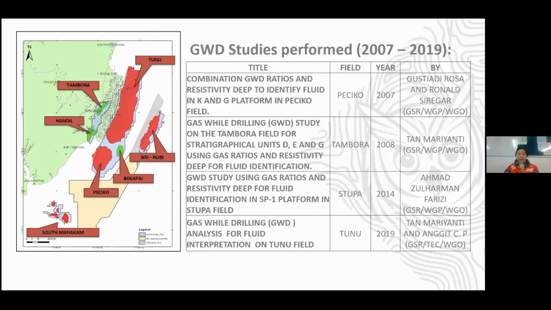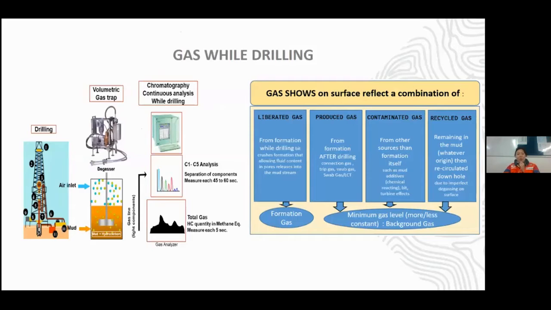What is gas while drilling? Gas while drilling is gas we obtain from the drilling operation. It consists of 4 types of gas. First is liberated gas, which we can also call formation gas. The gas comes from the formation when the bit crushes the formation.